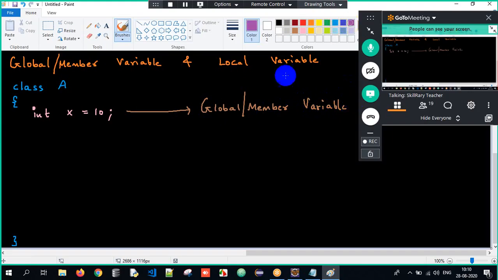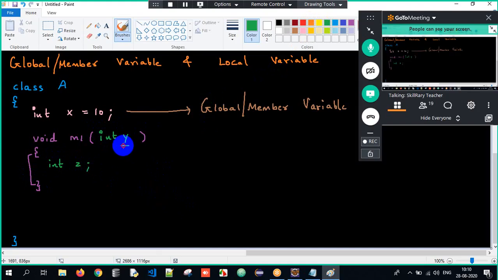Similarly, I will have one method. Void is the return type, M1 is the method name, with open and close parentheses and open and close curly braces. This is the method here. Now this method is accepting certain arguments: int y and int z. So now, are y and z local variables or global variables?